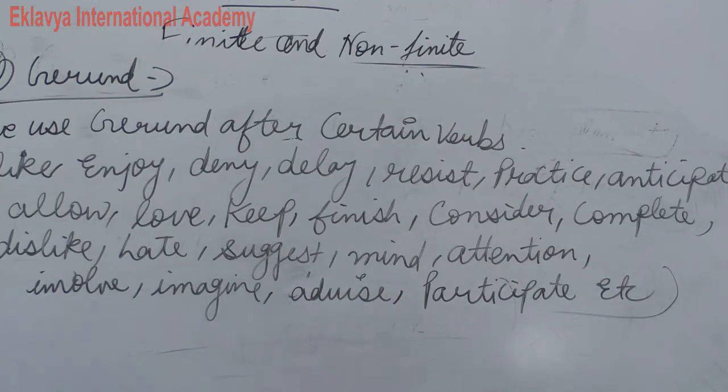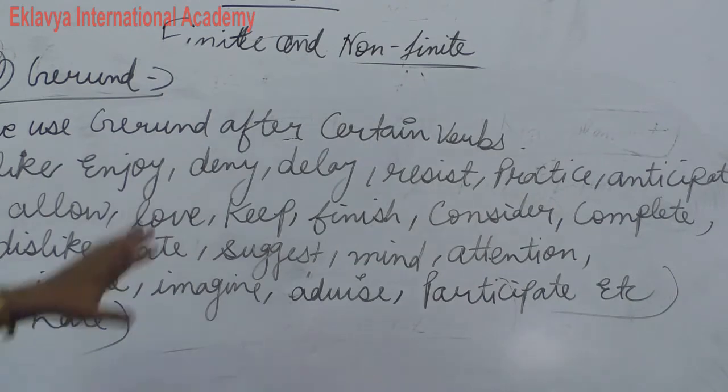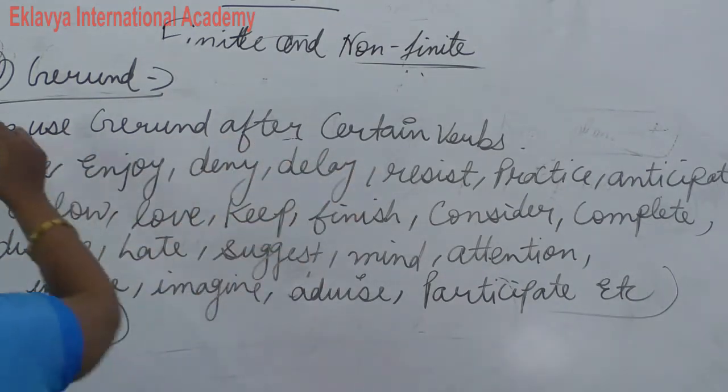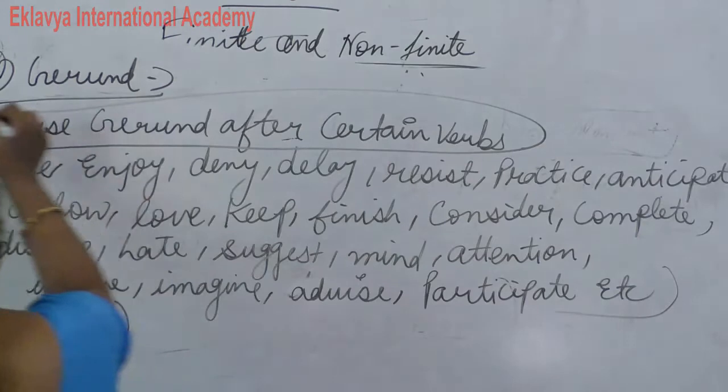These are very important verbs. We use gerund after certain verbs. After these verbs we will use gerund.